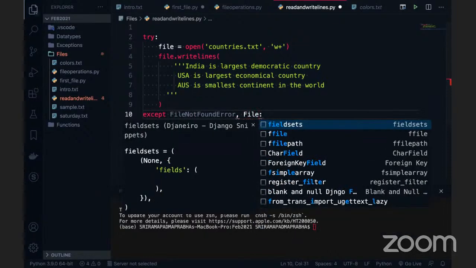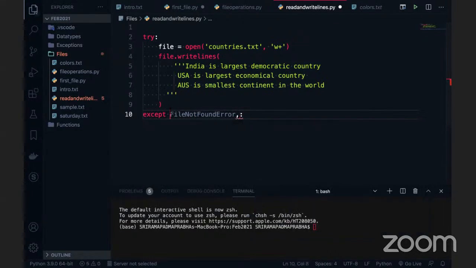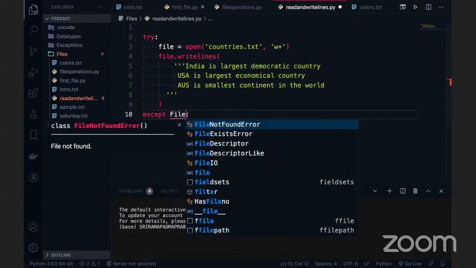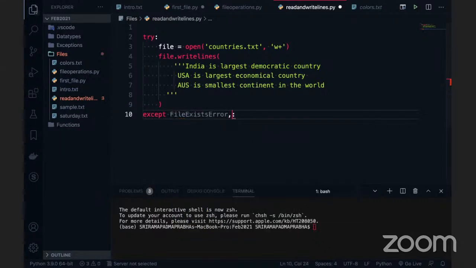So what is the file not found error and file exists error? I'm going to write two errors here: FileNotFoundError and FileExistsError. Is it possible? Can you write two errors in the same place? For example, you can see this is the FileNotFoundError, and another one is FileExistsError. Both are there. So what is the difference between FileExistsError and FileNotFoundError? Anybody tell me? Anybody knows? FileExistsError, when will it come?